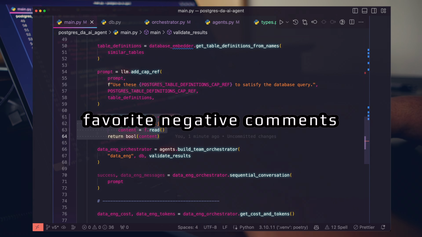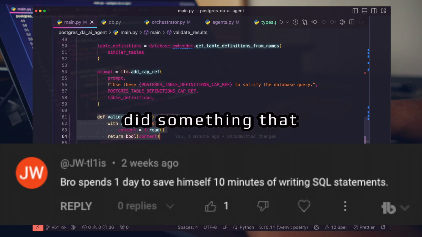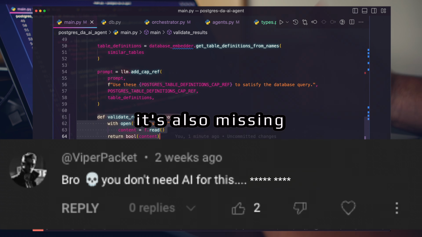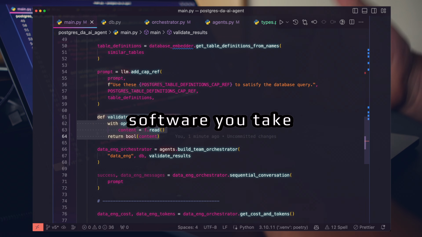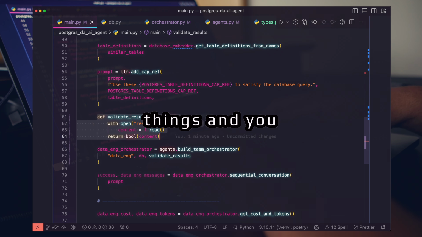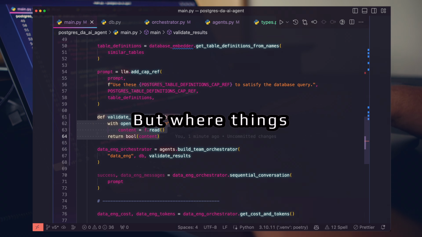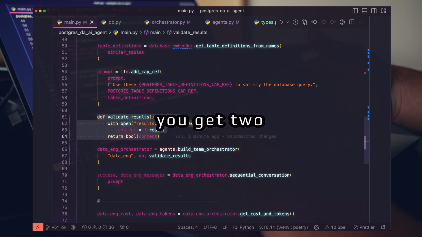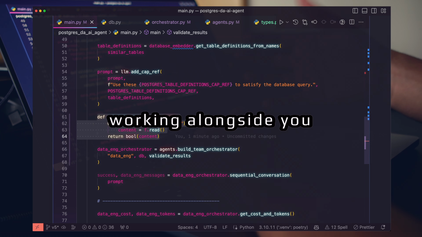One of my favorite negative comments I've received so far is something along the lines of, wow, nice job. You did something that I can do with a couple lines of code and a single prompt. I think that's totally valid, but it's also missing the point that you don't just jump to step 10 in building agentic software. You take little steps, right? You do code things and you do build agents that you could do yourself very clearly, very obviously. But where things start to change is when you get 2, 3, 4, 5 agents, you get 2, 3, 4, 5 different multi-agent teams working alongside you.